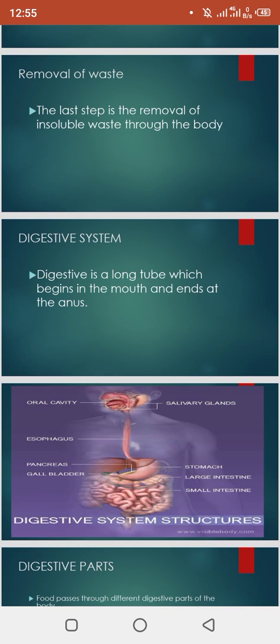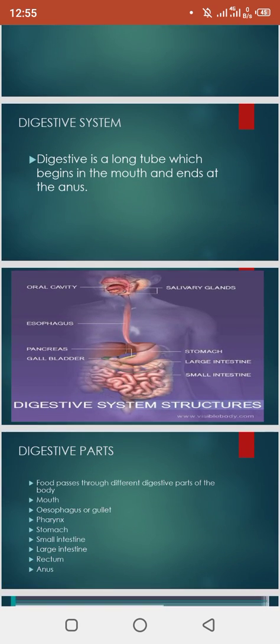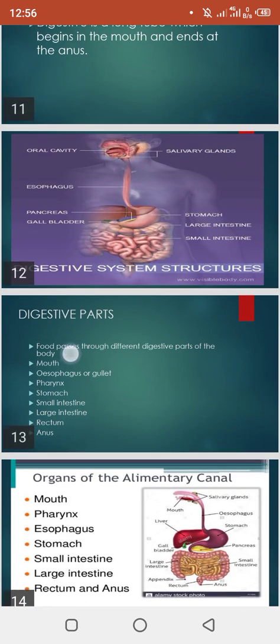Now coming towards the proper system which is adopted for the proper digestion of the food, called the digestive system. The digestive tube is a long tube which is 10 meters long, starting from the mouth and ending at the anus. You can see in that picture it starts from the oral cavity or the mouth and ends with the anus.